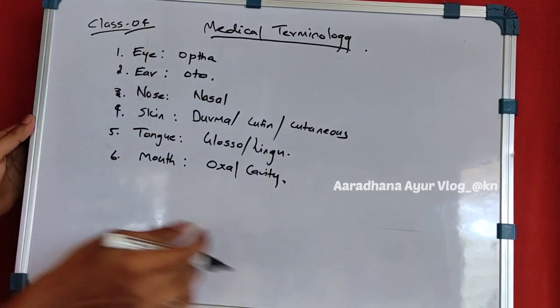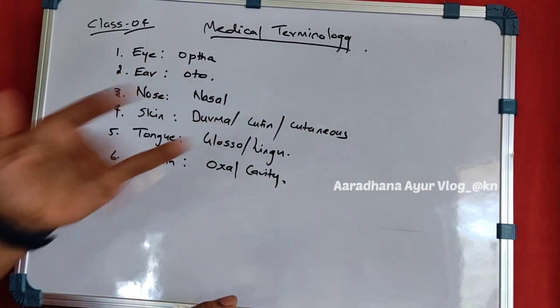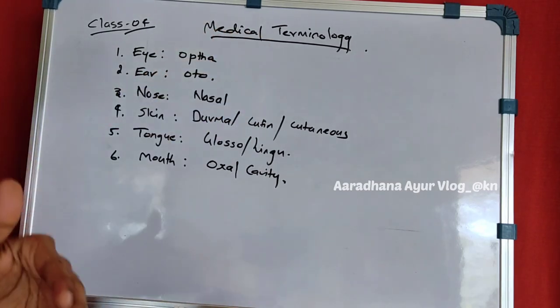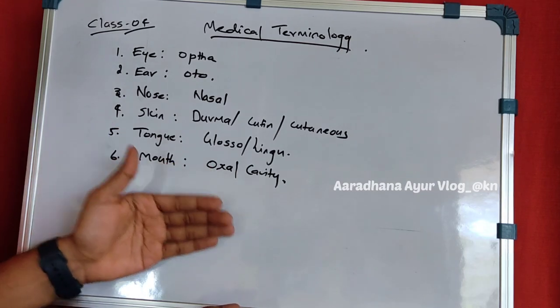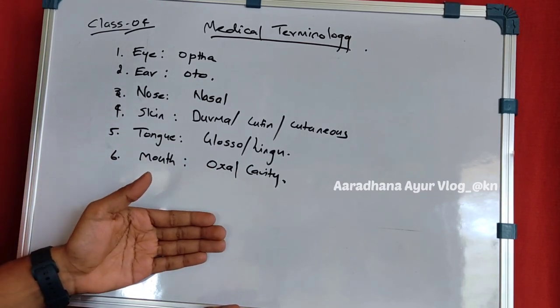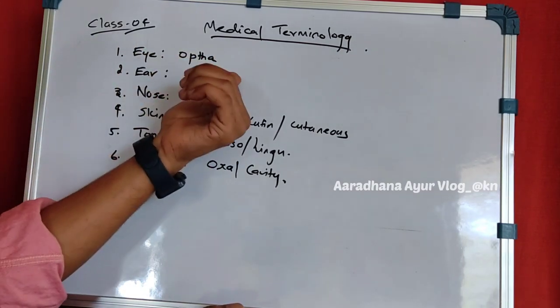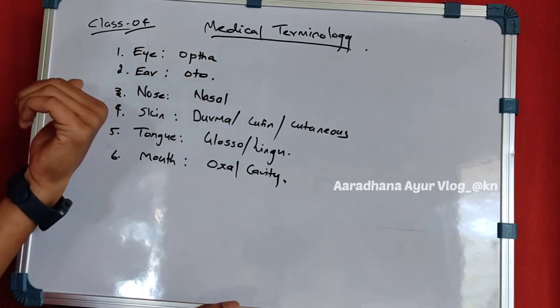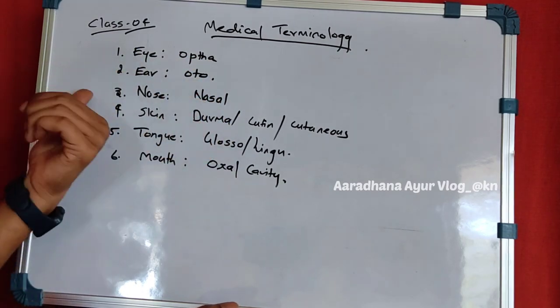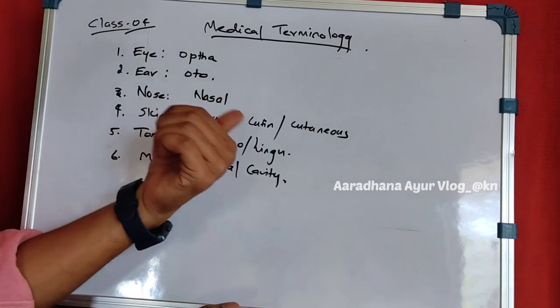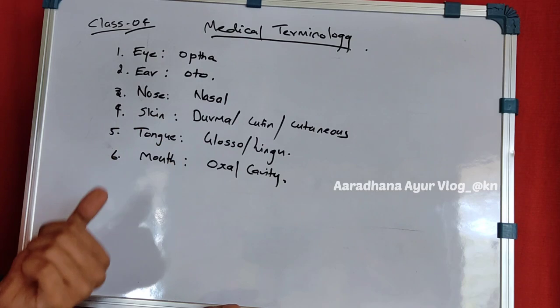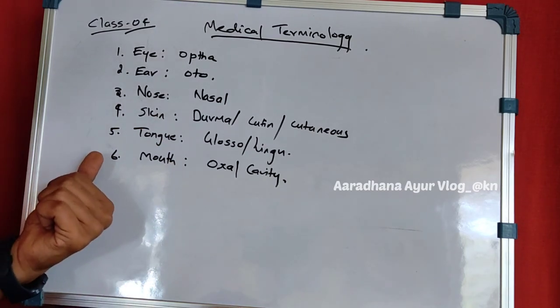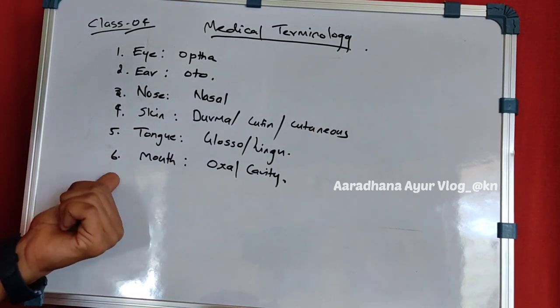This will be very helpful when we deal with organs in the coming videos. When we speak in medical terminology, this point is very important. So eye is ophtha, ear oto, nose nasal, skin cutin, cutaneous or derma. Tongue is glosso, and the mouth is the oral cavity.